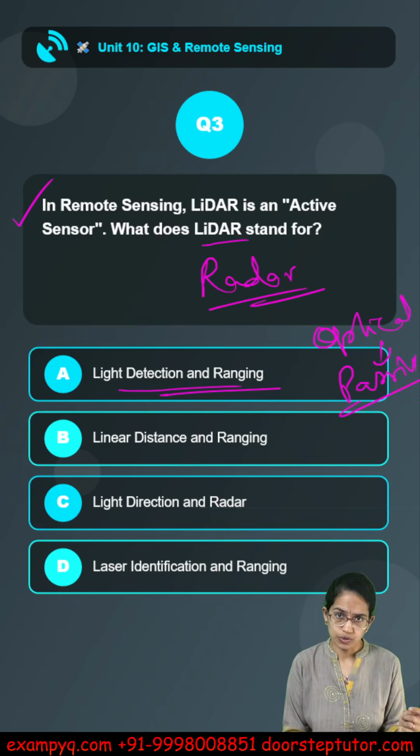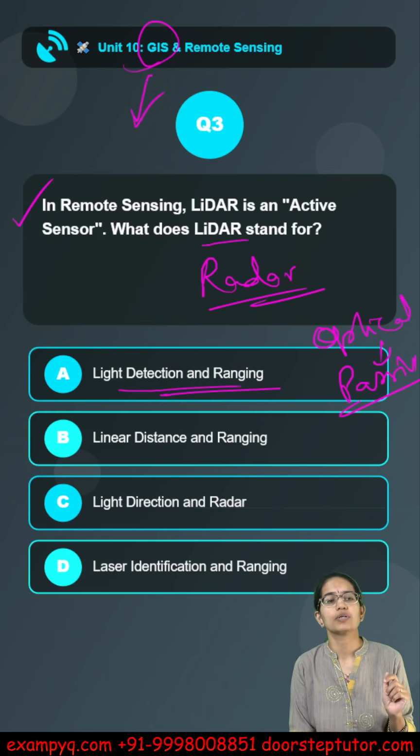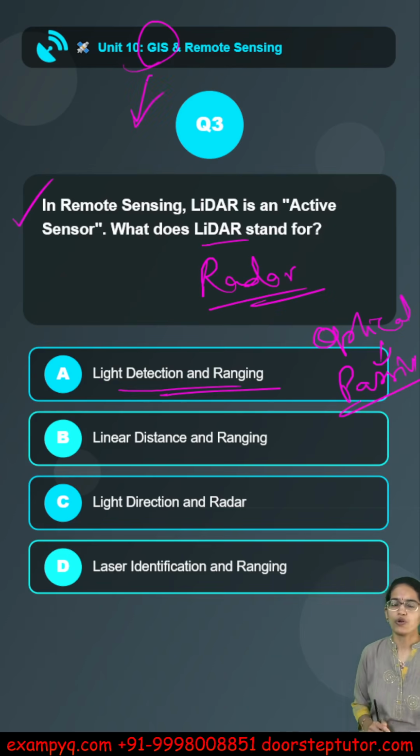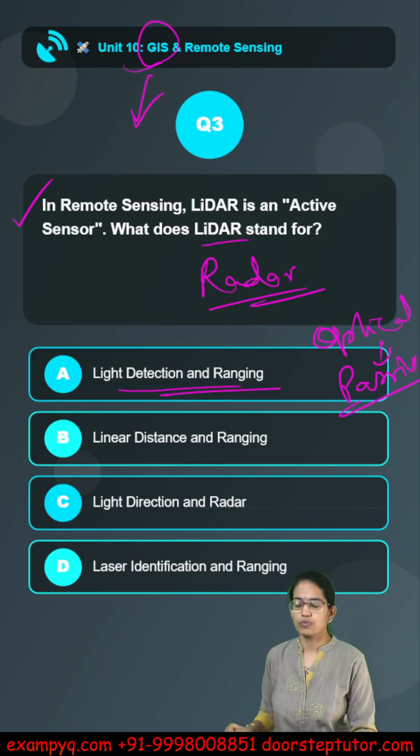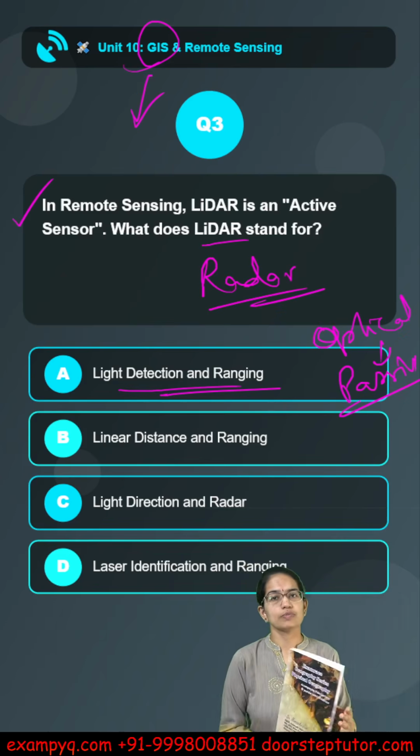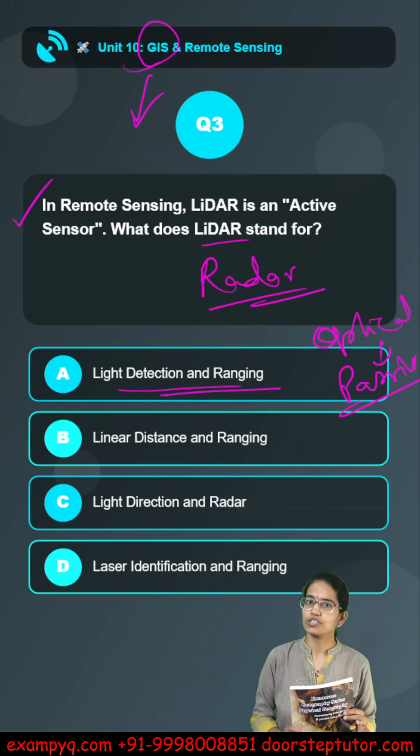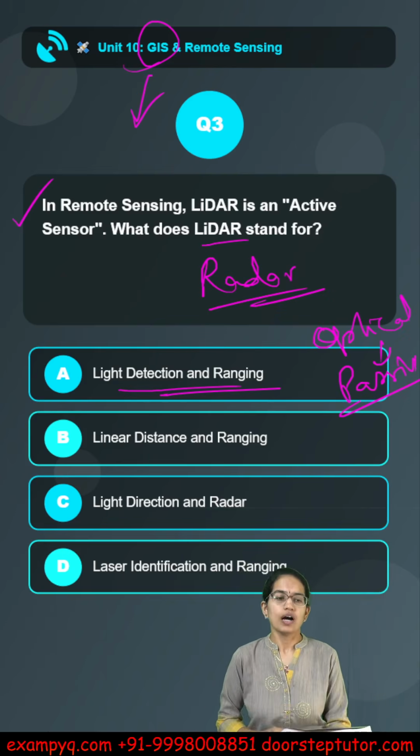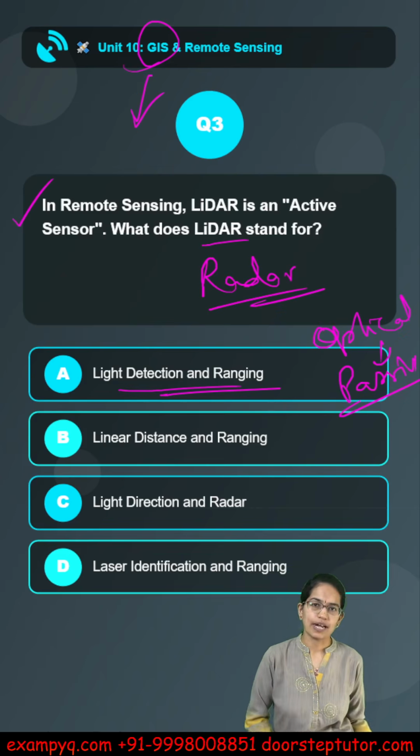The basics of remote sensing, basics of GIS and cartography, are extremely important for your NET examination. To get into more detail, follow the complete study material, and also if you have any questions or queries, you can refer to the links below for more information and practice on PYQs.